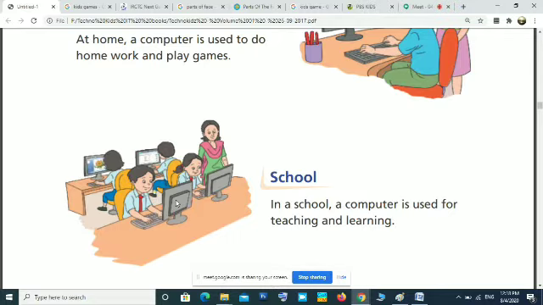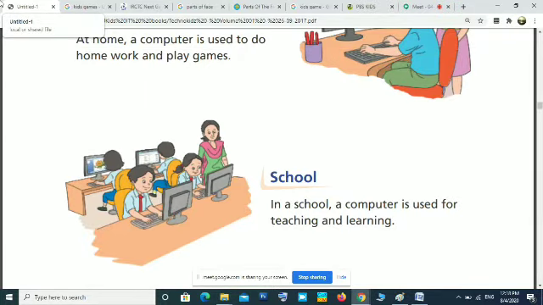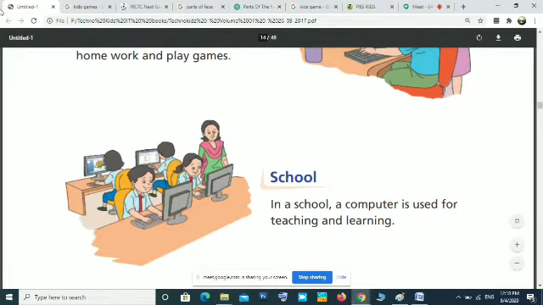Then using that computer, teachers will be taking class. Now you can watch everything on the big screen. Now you are watching in small screen, mobile phone. This is another example of smart teaching. So when we are in the school, you will be getting a big screen if it is a smart room, digital classroom. So that is a use of computer in a school.